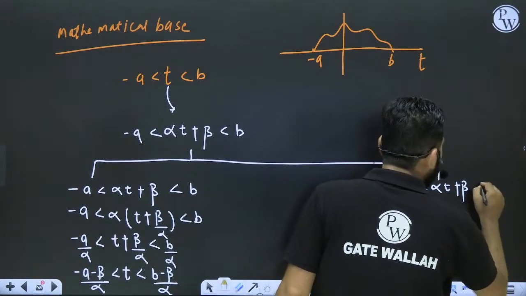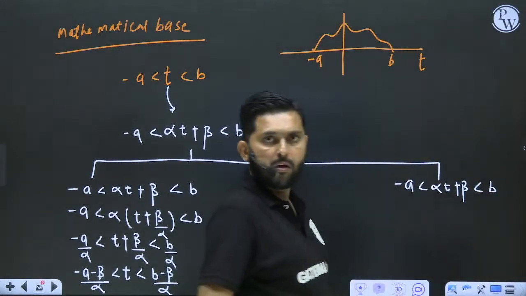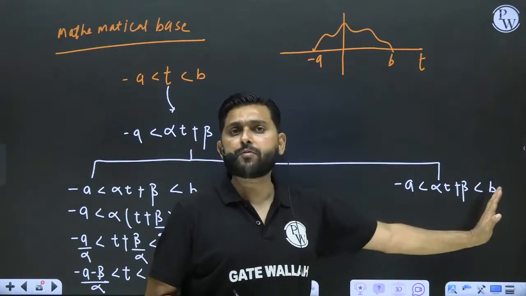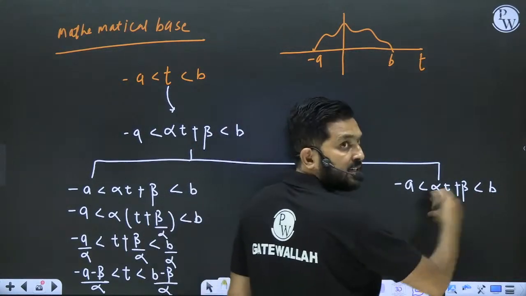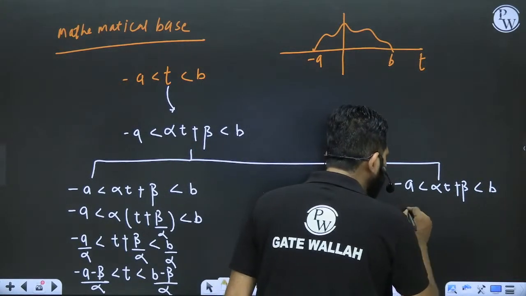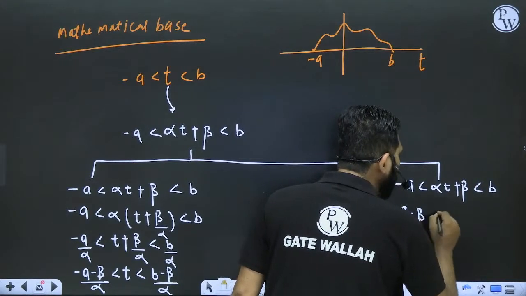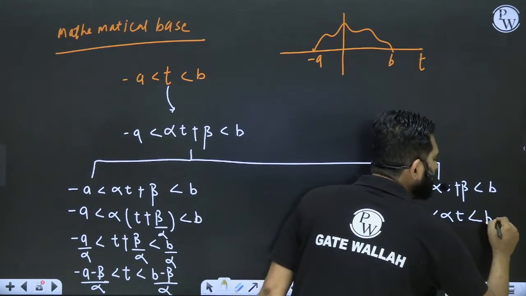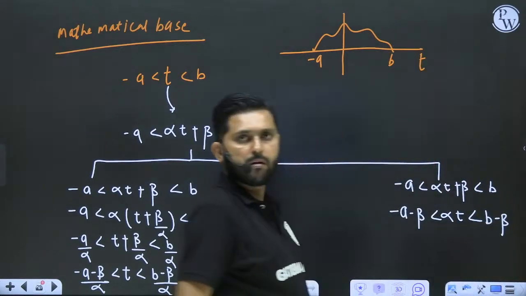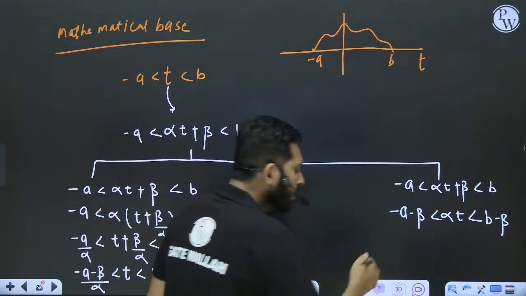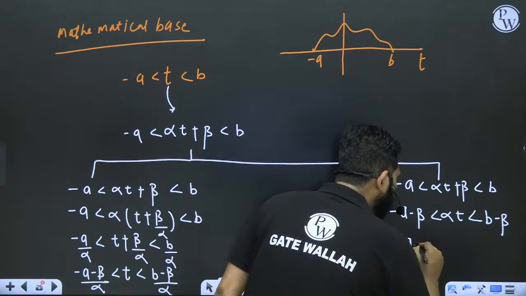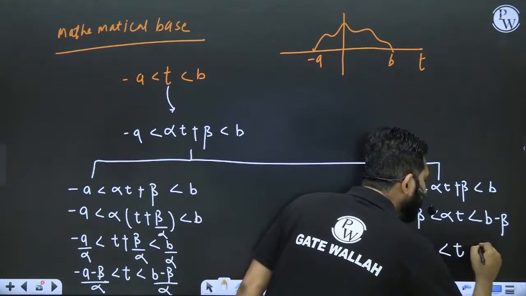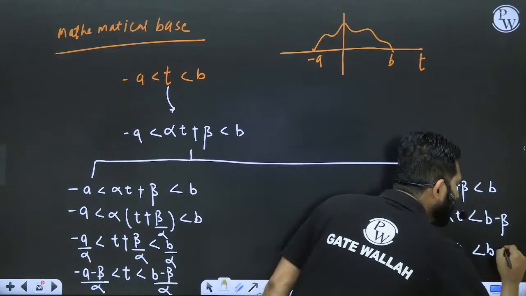and less than b. What I am doing is that instead of taking alpha to be common, I am shifting beta both the sides. This means subtracting beta both the sides: minus a minus beta less than alpha t less than b minus beta, and then dividing by alpha, it will give you minus a minus beta by alpha less than t less than b minus beta by alpha.